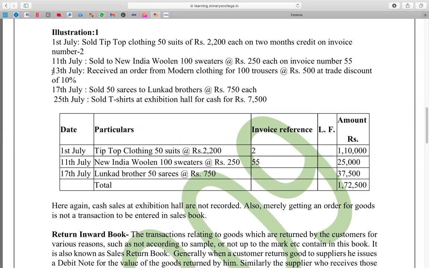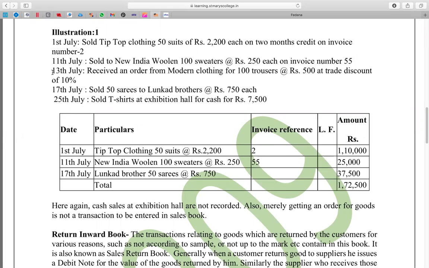Let's say 100 trousers at 500. 100 into 500 is 50,000 rupees. A 10% discount on that is 5,000, so we record only 45,000 instead of 50,000. We deduct the discount.